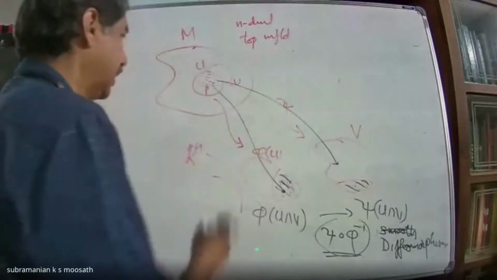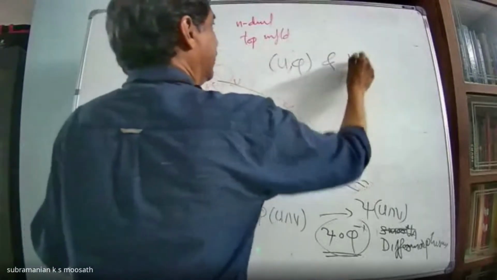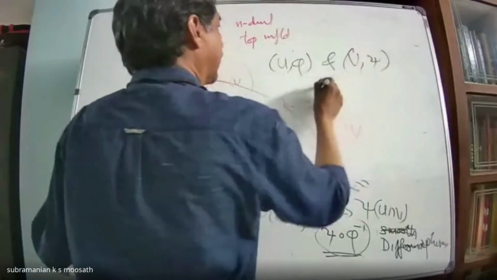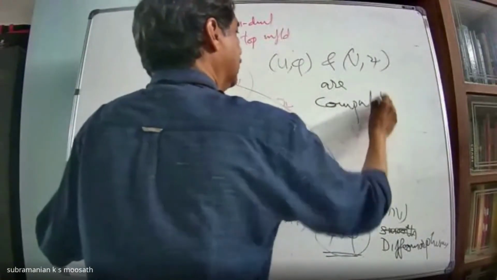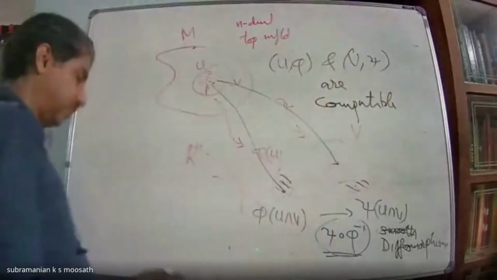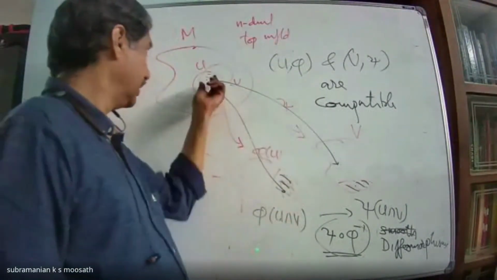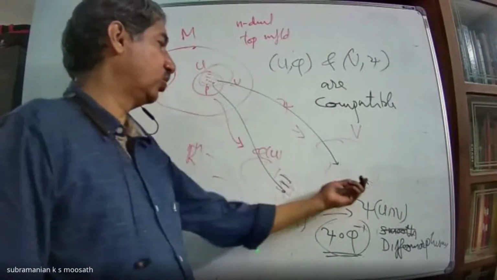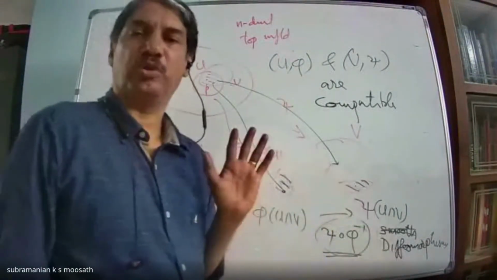Then we say that these two coordinate charts (U, phi) and (V, psi) are compatible. Some people say smoothly compatible. Whatever it is, compatible. This means the intersection portion, if you look at the coordinatization there, you have identified that using a diffeomorphism.